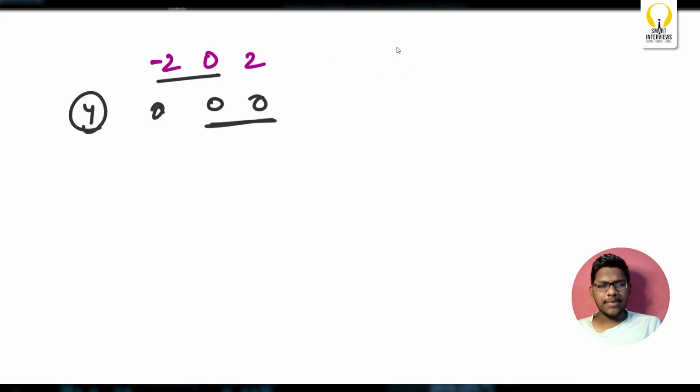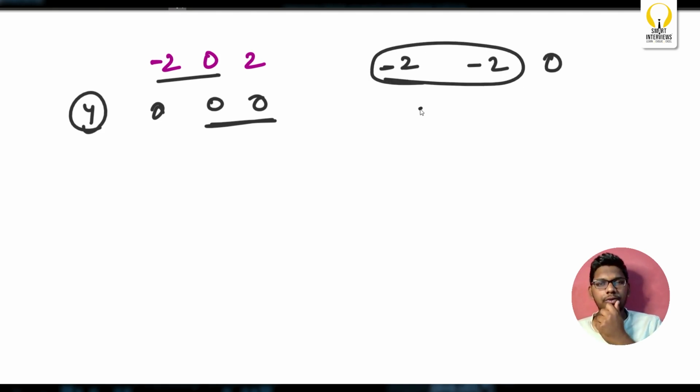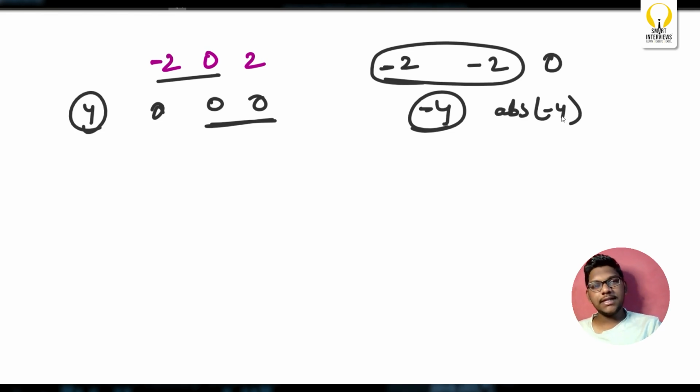But again, we'll do a simple prefix sum. -2, -2, -2 plus 2, 0. Now, what's the answer? It is returning you -4. What do you observe? Simply the absolute of -4. But this is only working for this test case.